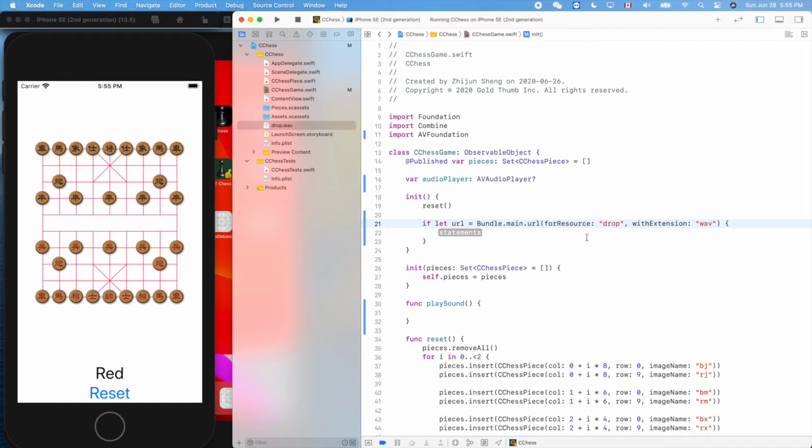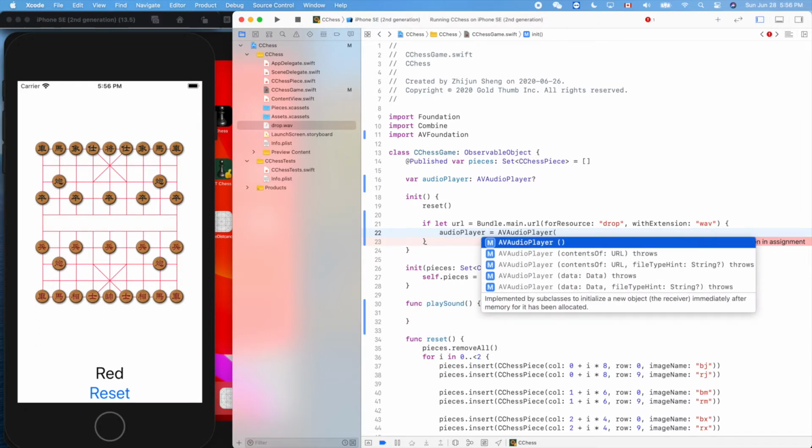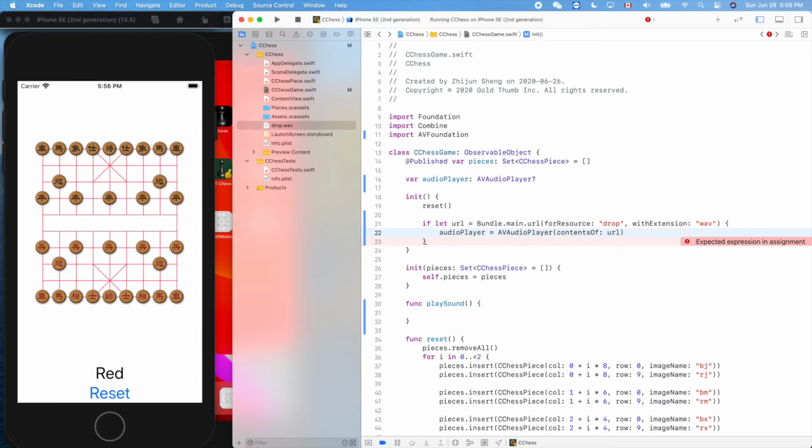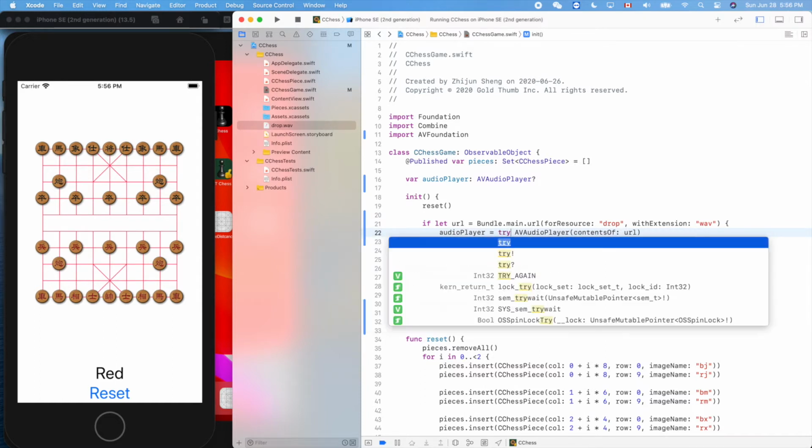Here we can initialize our audio player equals AVAudioPlayer contents of URL. Cool, right? And it doesn't compile, because creating an audio player might fail, so it is required to put try.